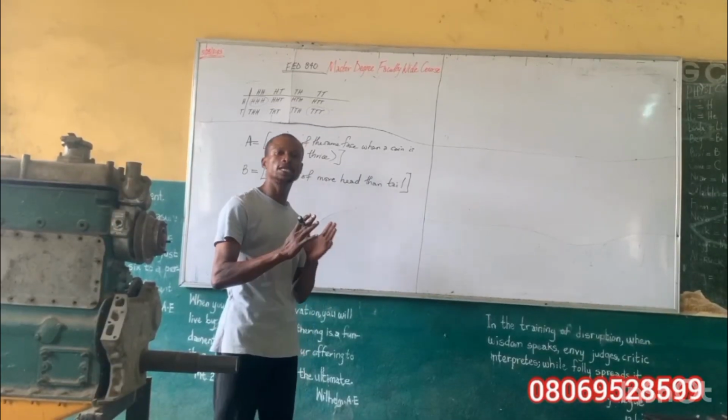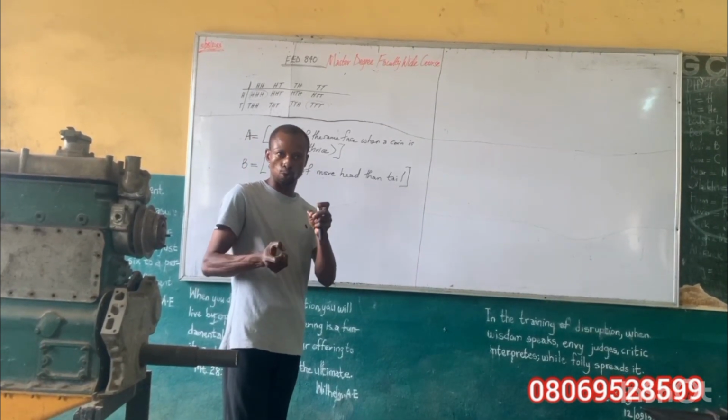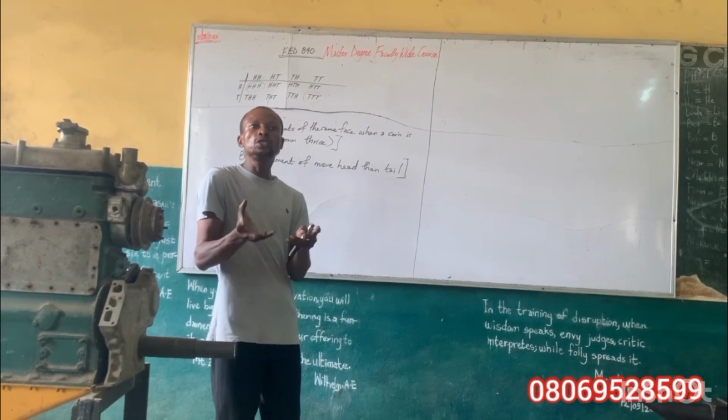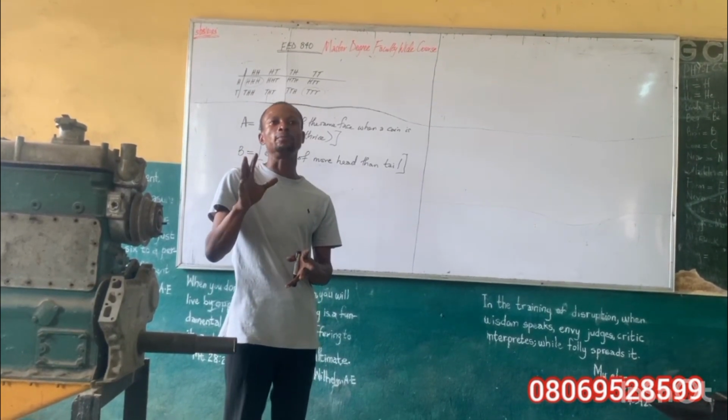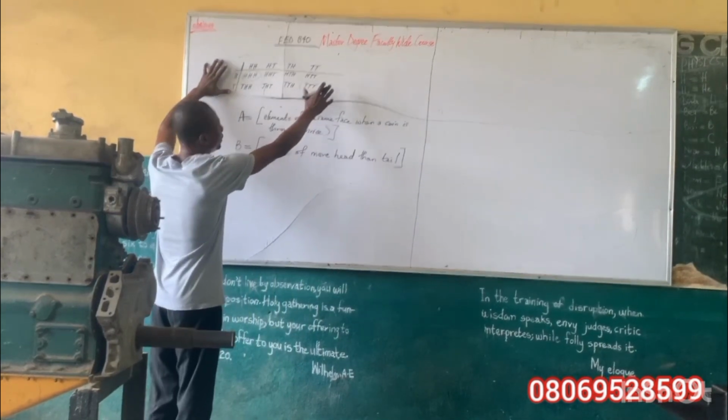From our previous learning, using a coin that is tossed thrice, or tossing 3 coins at the same time, we have understood that we can deduce a table like this.